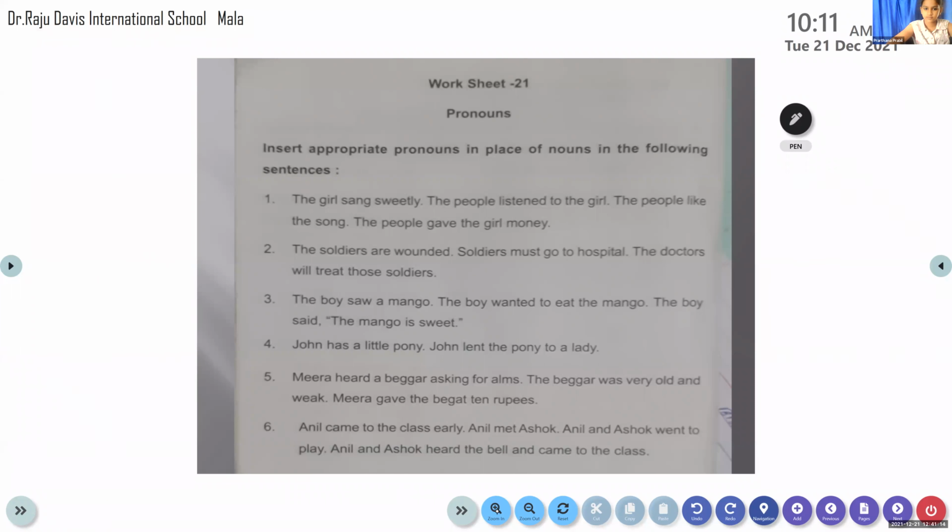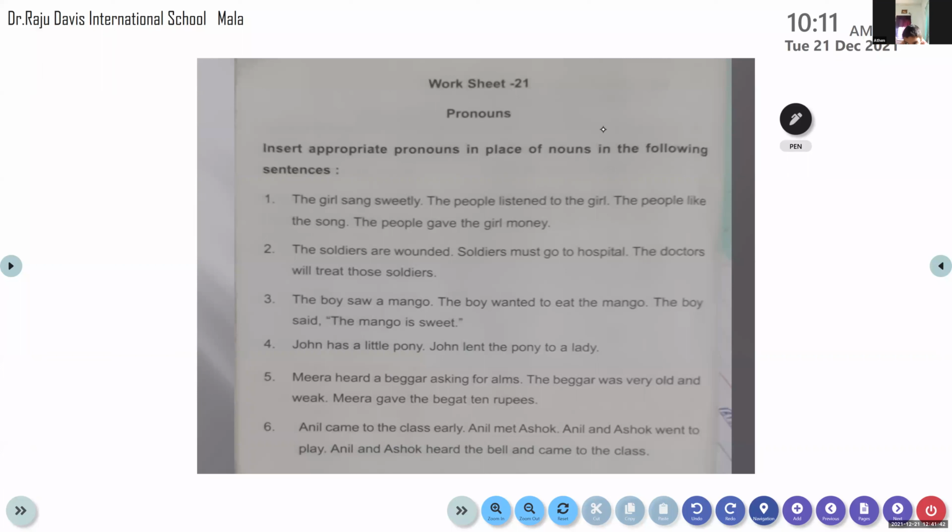Okay, very good. Now, here the girl sang sweetly. So here we are talking about the girl. Let the girl be there. The people listened to the girl. Okay, let the people be there. If the noun is repeated again, then what do we have to do? It should be replaced by a, come on, tell me. Pronoun, very good. If it is repeated for the second time, once is okay.